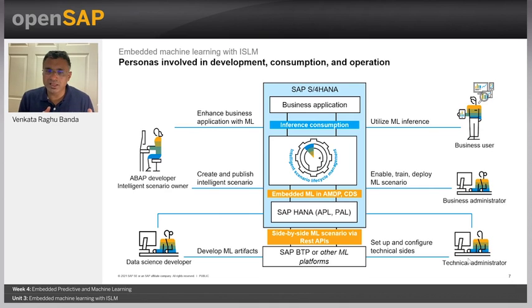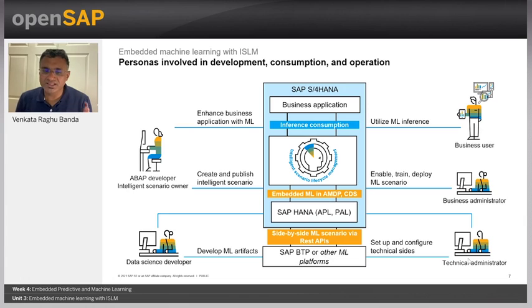On the left-hand side, you see an ABAP developer or an intelligent scenario owner who is enhancing a particular business application with ML or creating and publishing an intelligent scenario. On the bottom left-hand side, you see a data science developer who is developing these ML artifacts, and they are made available in your SAP HANA APL or SAP BTP as a machine learning service.